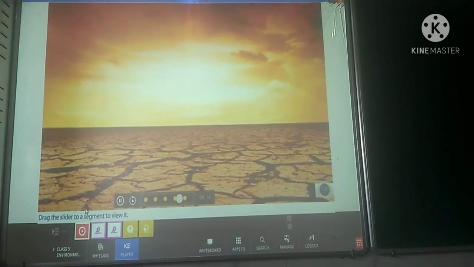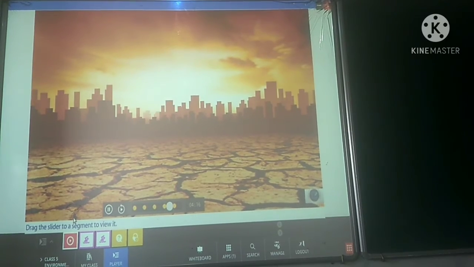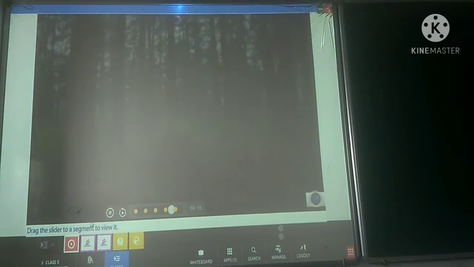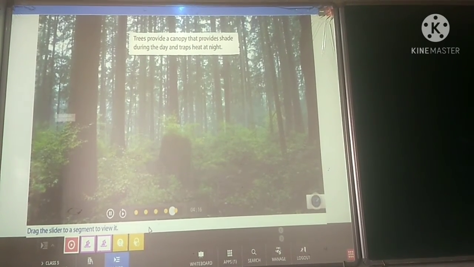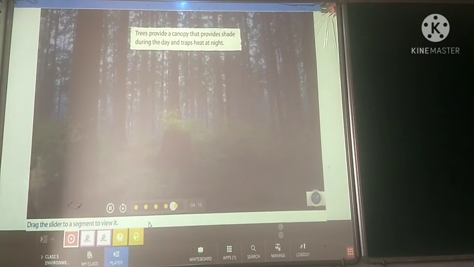This is the reason, children, we need to grow more and more trees and adopt some sources to change our world. Deforestation leads to hotter and drier weather and to droughts in some parts of the world. Trees also provide a canopy that provides shade and keeps the forest cool during the day and traps heat at night.